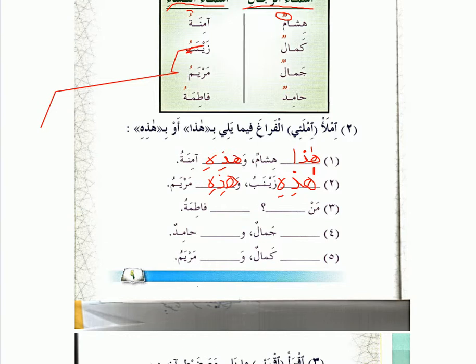The third one is a bit tricky. So we have Man blank, and then we have blank Fatima. Let's start with the second blank first. What is the second blank going to be? Hadihi, right. The second blank has to be Hadihi because Fatima is a girl's name. So we write Hadihi.